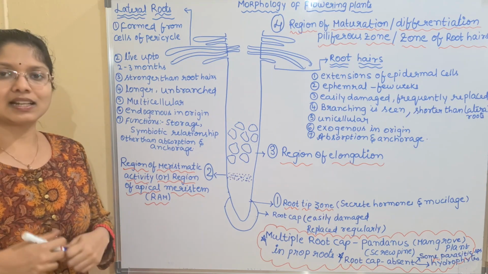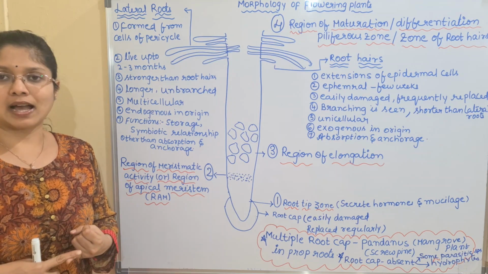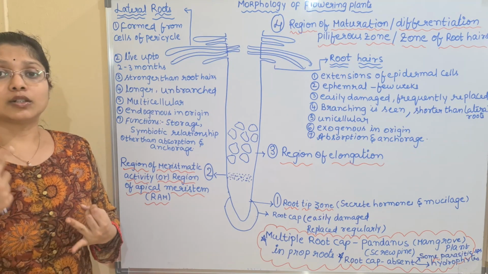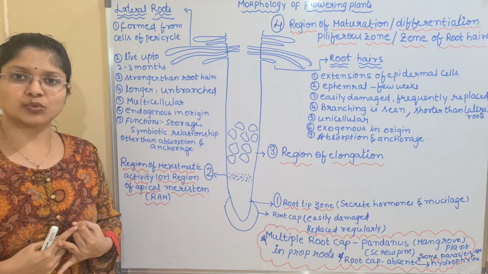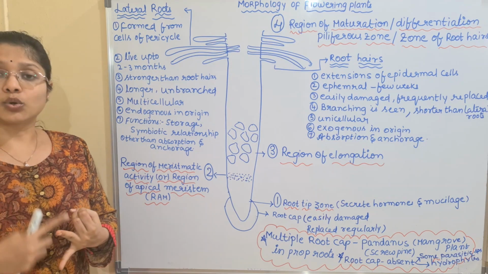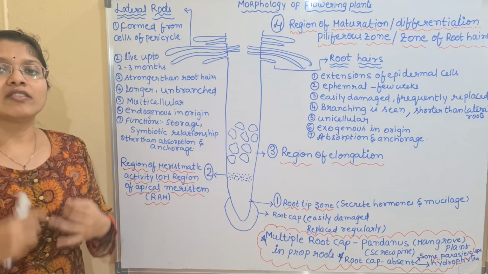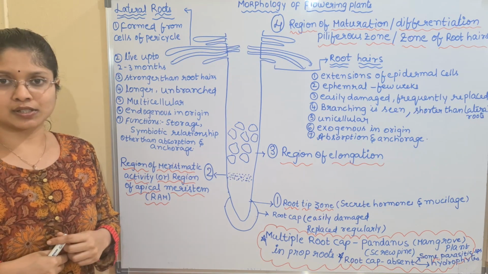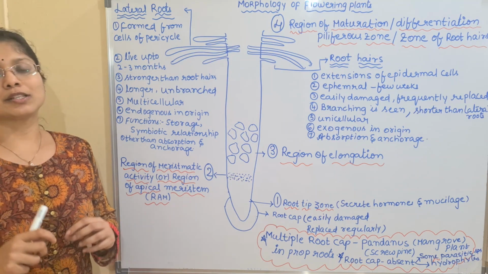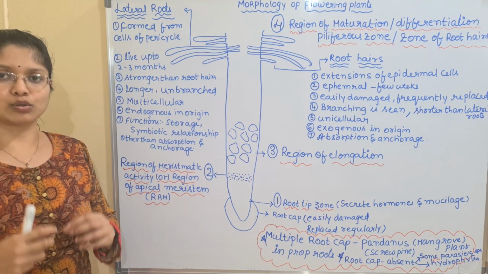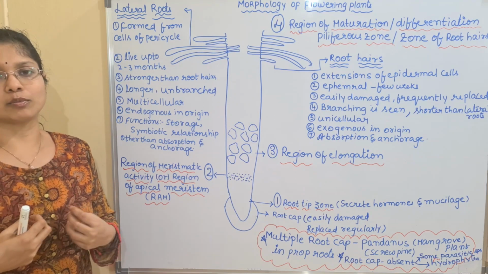In the last lecture, I discussed the introduction to angiospermic plants, and the general structure of the angiospermic plant. Later I discussed the root system, the root, and the types of root. And in this lecture we'll be discussing the various functions of the root system. In the last lecture I mentioned that the root is mainly meant for anchorage and the absorption of water and nutrients. That is what we learn in the lower classes.